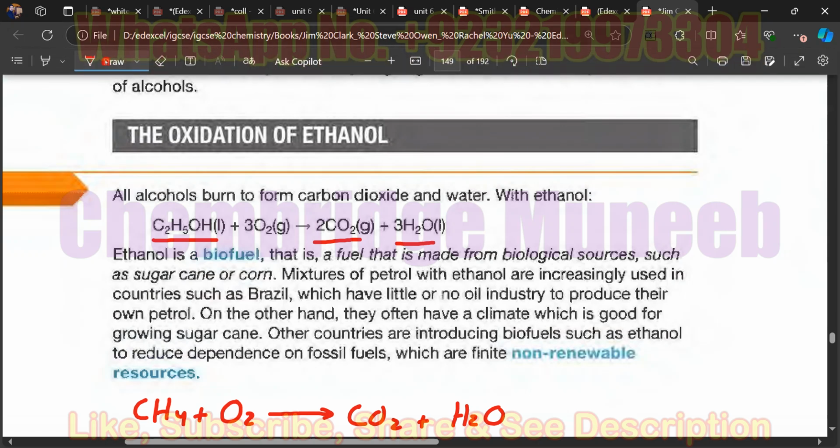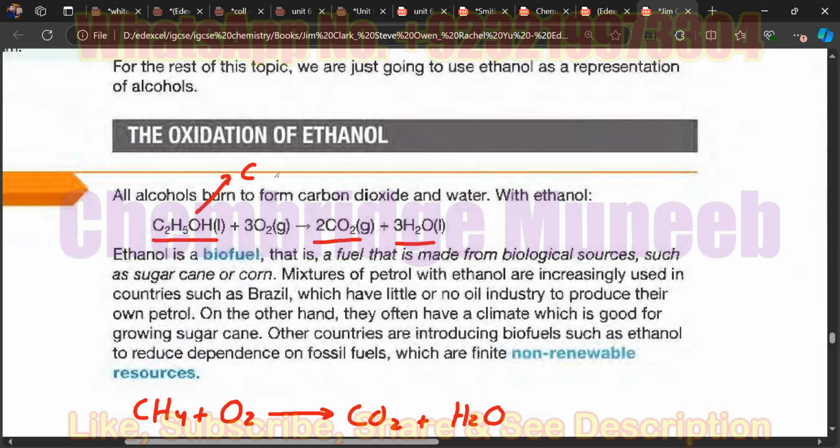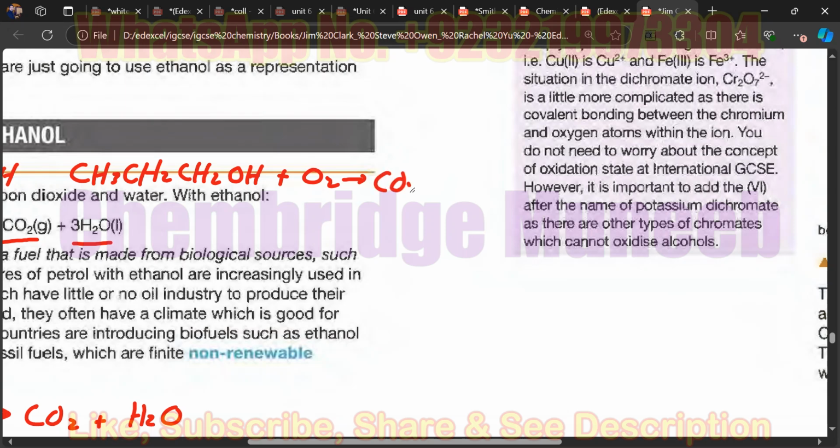So here this is the oxidation of alcohols, and you can change the compound of the alcohol. You can also take propanol instead of ethanol, C3H7OH. That's the propanol. Or another way you can also write CH3CH2CH2OH, and then react it with the oxygen. You will again get carbon dioxide plus water, but you just need to balance the chemical reaction. Is it clear?